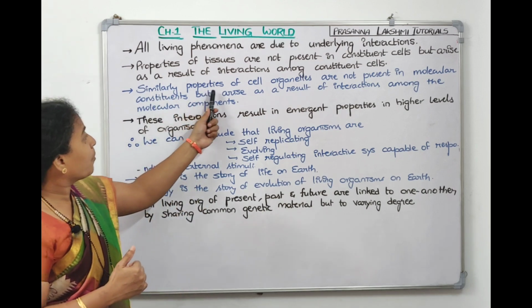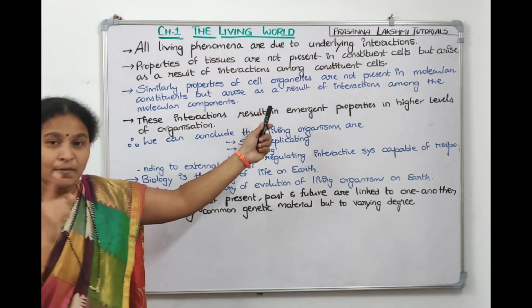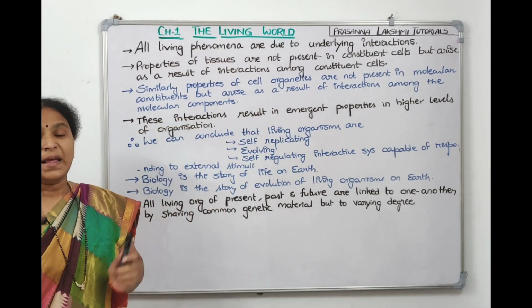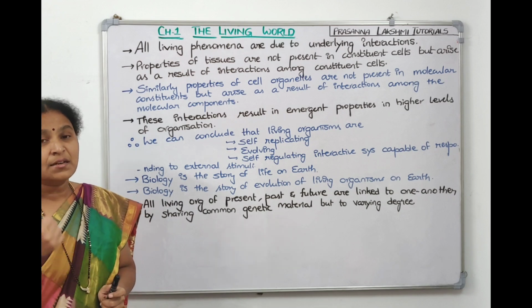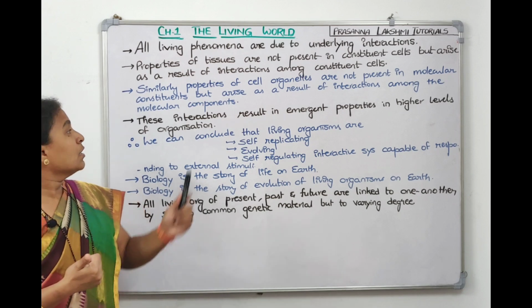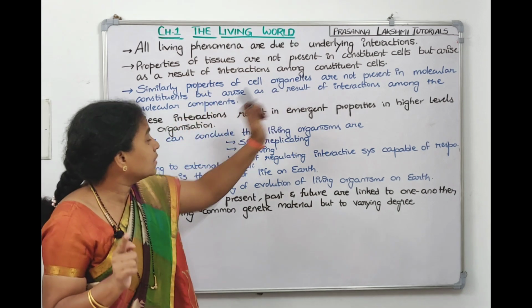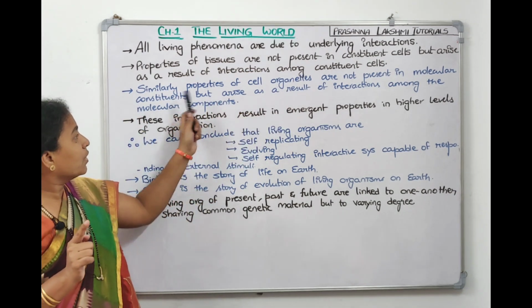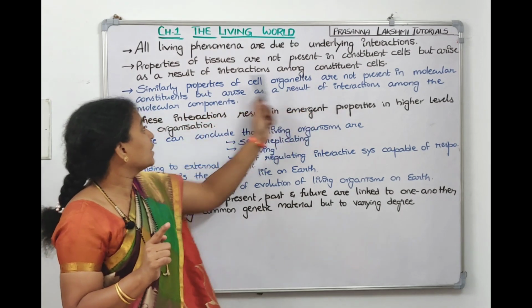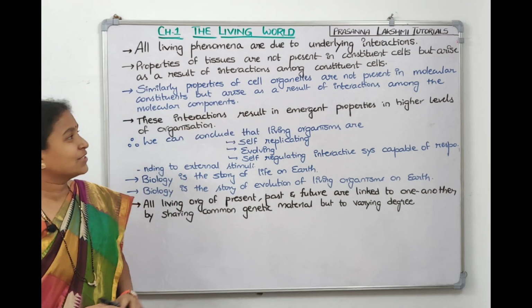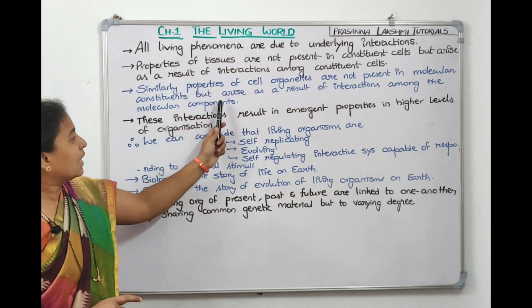So similarly, the properties of cell organelles are not present in their molecular constituents. Like the nucleus is made up of nucleic acid, ribosomes are made up of RNA. Those molecular constituents will not have the function that the organelle is having. Now all these molecular constituents will interact among themselves and then they get the function for the cell organelle. Understood? This is the meaning for tissues and cell organelles.